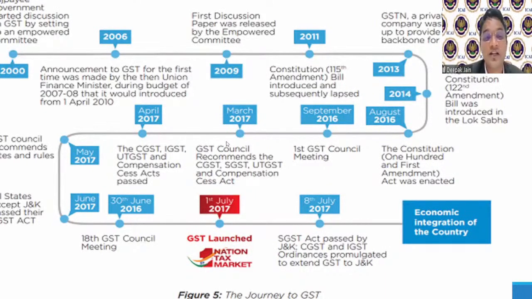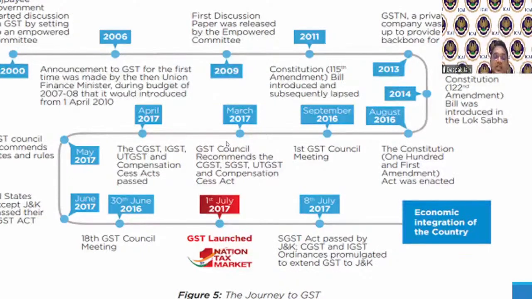In March 2017, the GST Council recommended that we will have three types of taxes: CGST, SGST, and IGST. Wherever there is a state, that will be SGST, but where there is a union territory, it will be UTGST. And then a compensation cess will be there. In April 2017, all these acts were passed: the CGST, IGST, and UTGST. Then the rates were set up in May 2017.